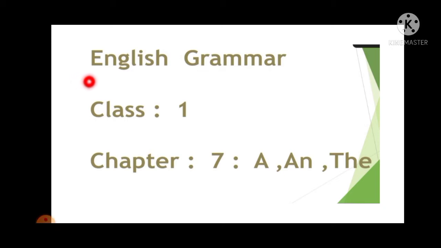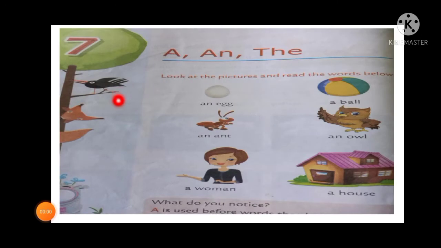Today I am going to teach you English grammar class 1 chapter 7, articles A, AN and THE. So these three are the articles that today we learn. So students, take out your grammar textbook. Now students, open page number 32, chapter 7, and the article. So let's look at the picture and read the words below.